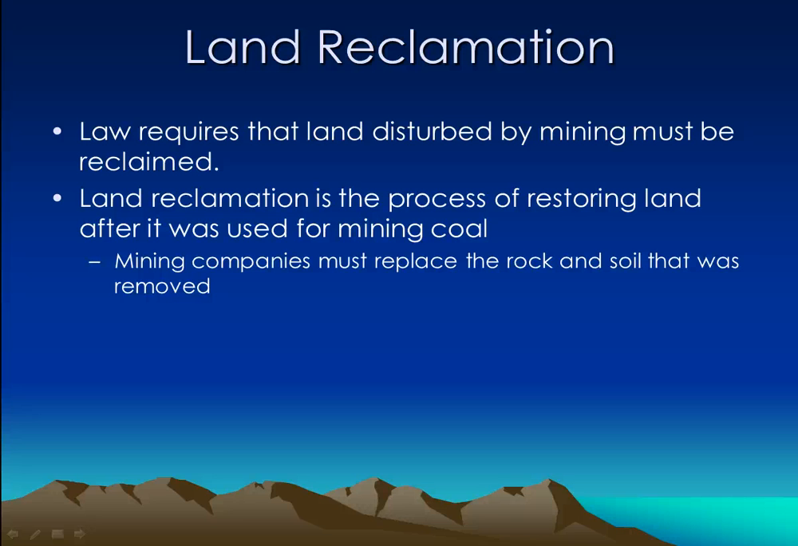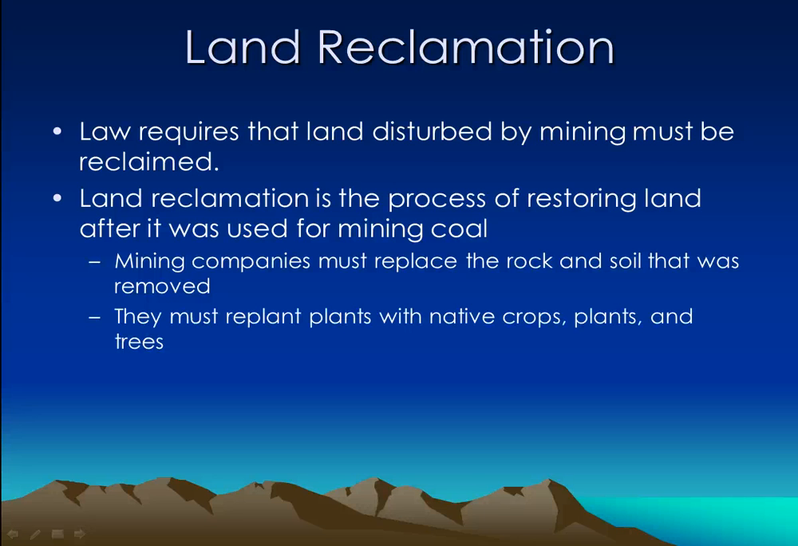During this process, mining companies must replace the rock and soil that was removed. Remember, we said the top layer is stripped away and then there's left a big hole. Well, then mining companies must replace that rock and soil that was removed, and then on top of that, after they've filled in that hole with rock and soil, they now must replant plants with native crops, plants, and trees. Animals may also then return to this land.